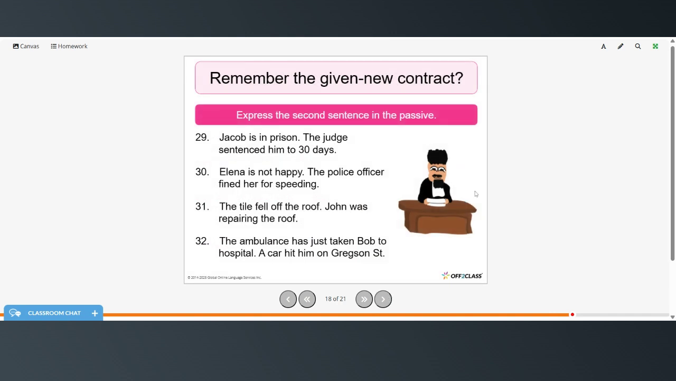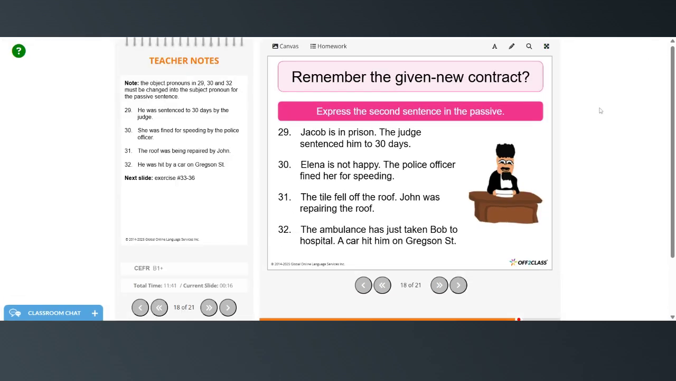And remember the given new contract that we talked about in the last video. So you're going to express the second sentence in the passive. So Jacob is in prison. He was sentenced to 30 days by the judge. Elena is not happy. She was fined for speeding by the police officer. The tile fell off the roof. The roof was being repaired by John. The ambulance has just taken Bob to hospital. He was hit by a car on Gregson Street.